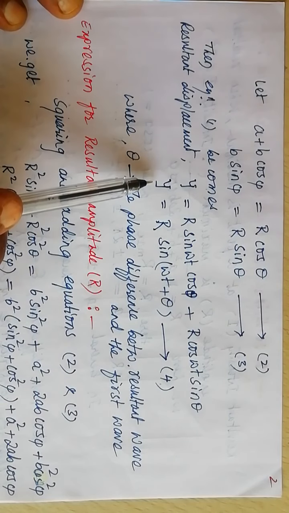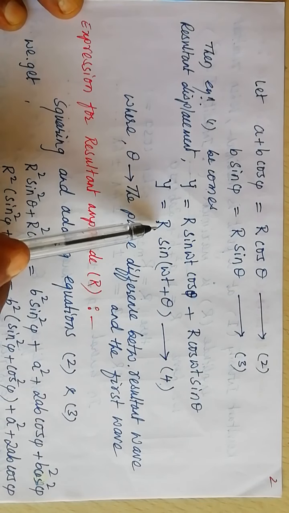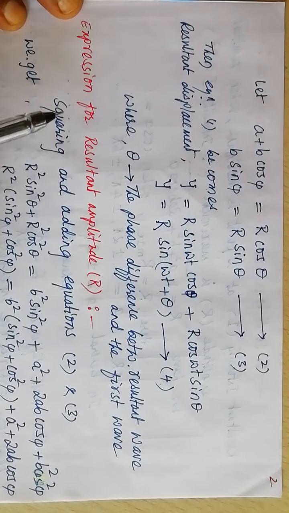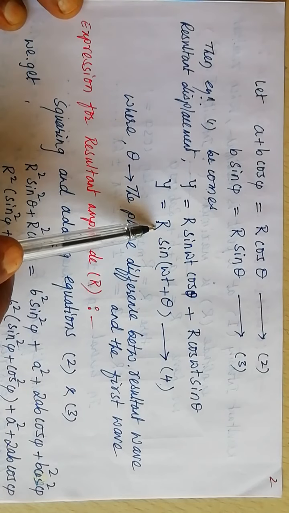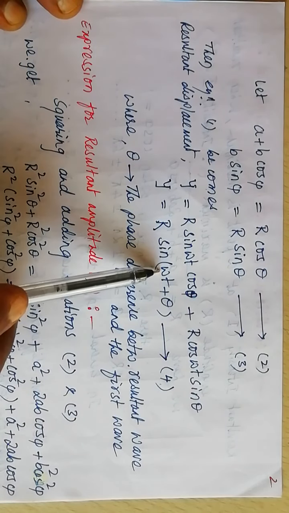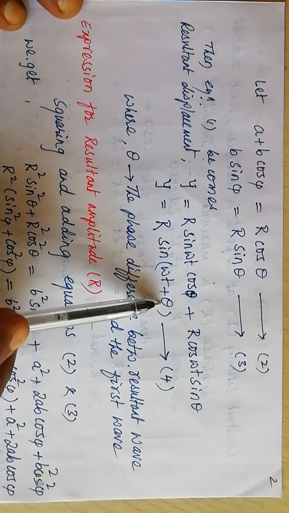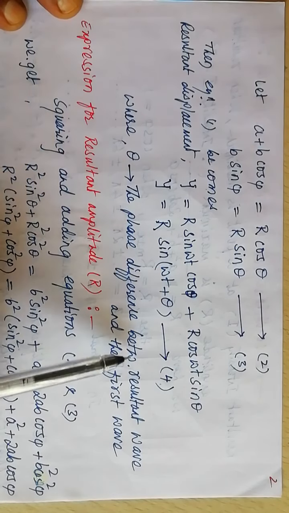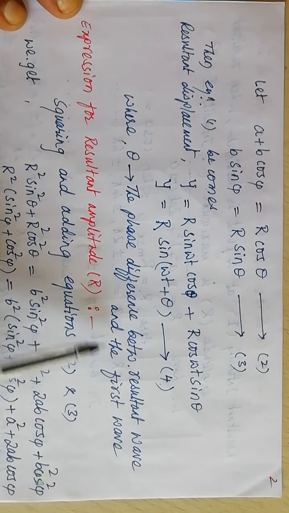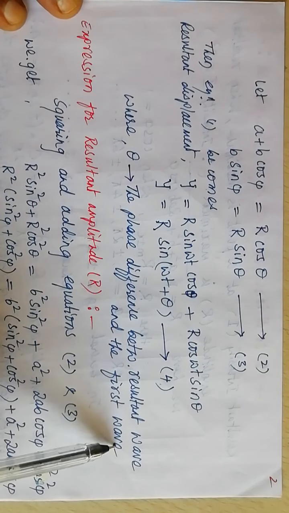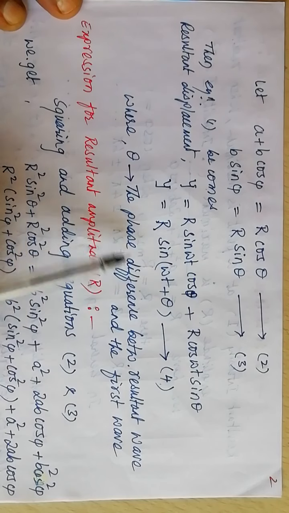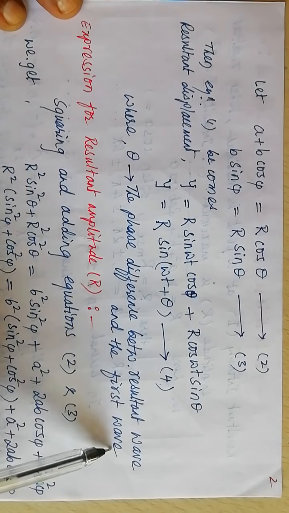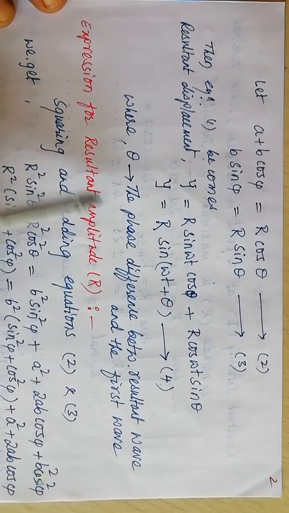Resultant displacement of the resultant wave is y equals R sin (omega t plus theta), where R is the resultant amplitude, omega is angular frequency, and theta is the phase difference between the resultant wave and the first wave. Pi is the phase difference between the two individual waves, where theta is the phase difference between the resultant wave and the first wave. So this is the equation of the resultant wave.